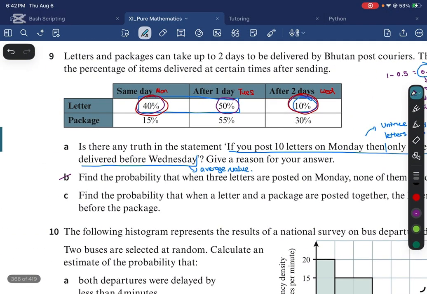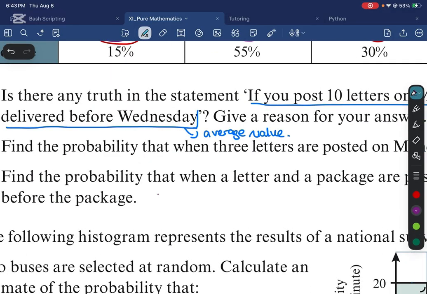So here's what could happen. If I get the package on Monday itself, then it's not possible for me to get the letter before the package. So here's what could happen. I could get the package on day 2 and a letter on day 1.